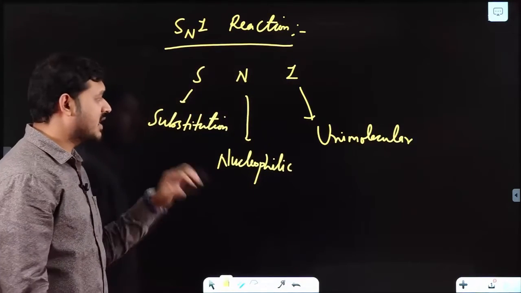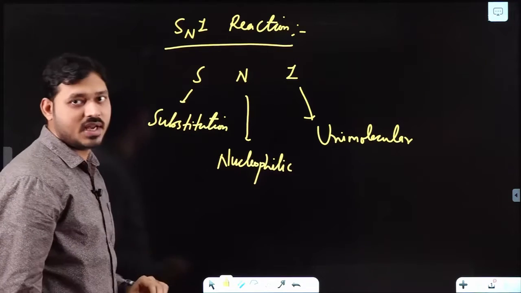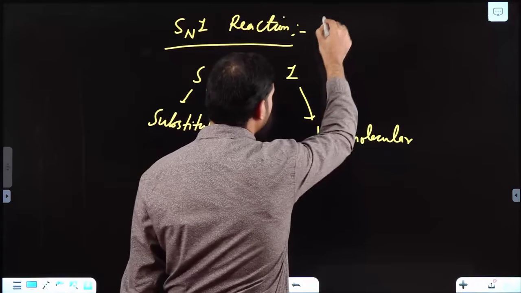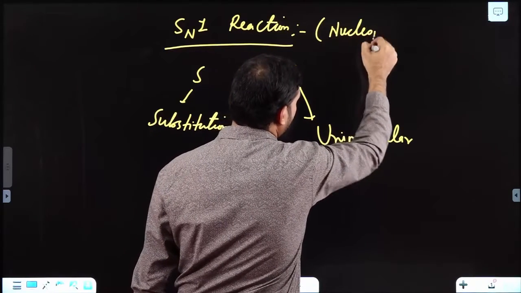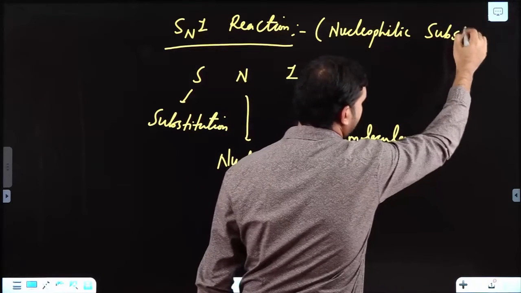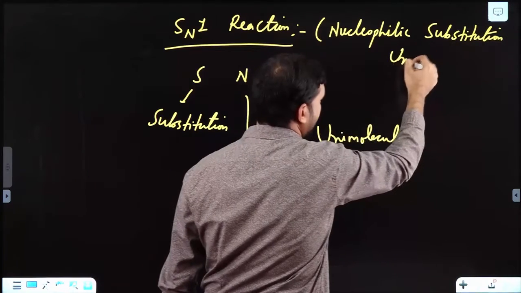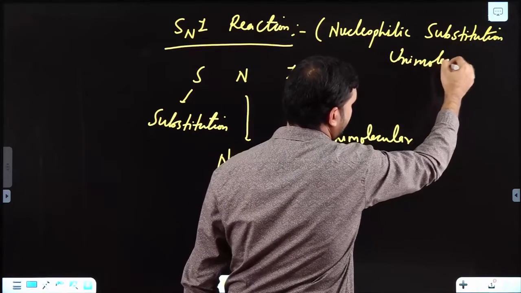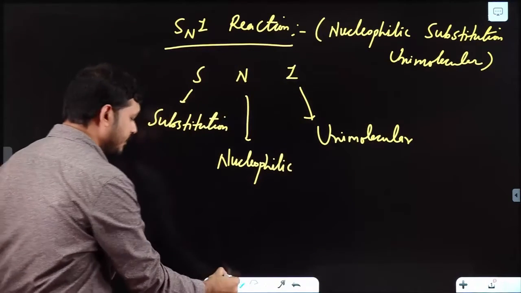So SN1 reaction simply means unimolecular nucleophilic substitution reaction.